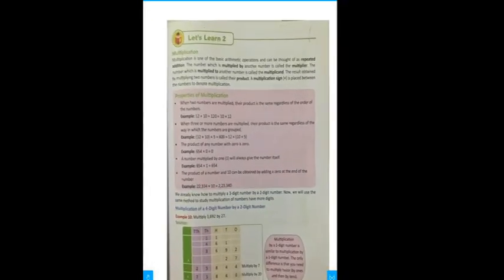In multiplication, you will see that multiplication is one of the basic arithmetic operations, and can be thought of as repeated addition. For example, if I write 2 plus 2 plus 2 plus 2, if I am adding 2 four times, the answer will be 8.